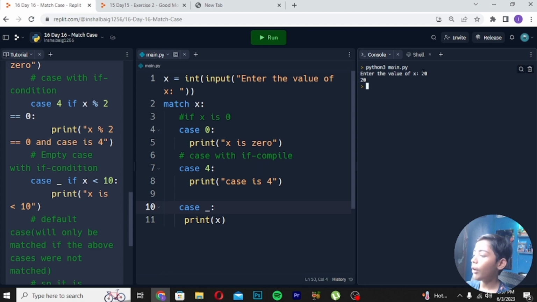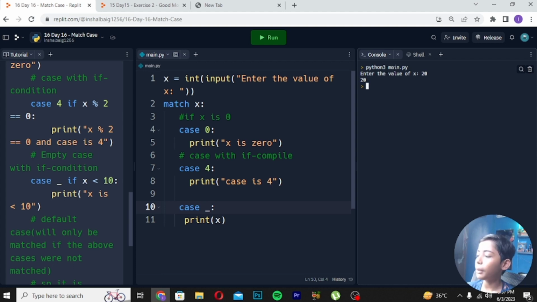Now, first of all, I will tell you one thing, and the catch is this. If you come from languages like C or C++, you must know that there are break statements in those languages. In a match case in Python, you do not need to use a break statement. If Python is your first language, which is the case for most viewers, this does not matter. But if you learned C and C++, remember that break statements are compulsory there.